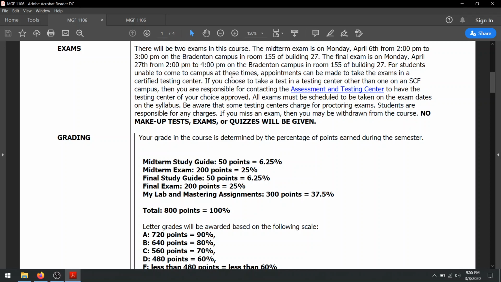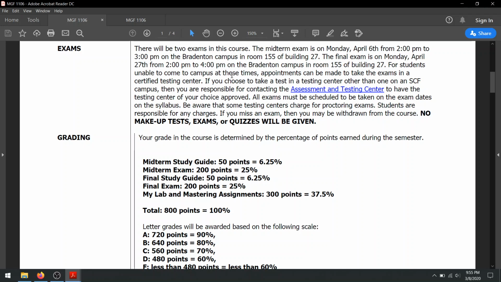You have to take a midterm exam and a final exam. It's pencil and paper. It's in person. It has to either be taken on campus in room 155 of the math building on the Bradenton campus, or you have to make arrangements to take it in the testing center that day, or if you're out of state, or even just out of the county but you don't feel like driving to campus, find a local testing center to take it. Libraries and online services, like there's this online service called ProctorU, we don't accept that. That's not acceptable. You have to physically show up to an approved testing center and take the exam.